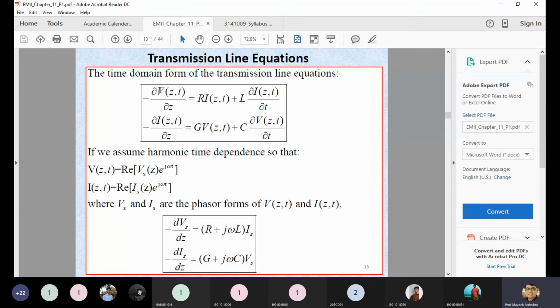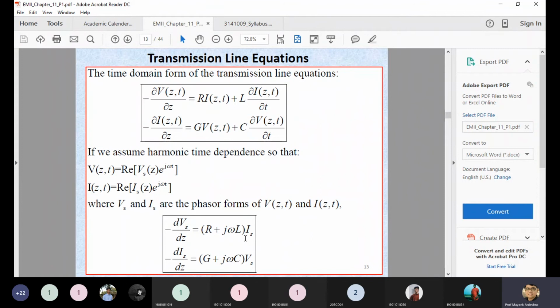You can see the first equation, del V by del Z equal to Ri plus L, and now this del by del T term is equal to j omega. So this equation becomes L j omega I. So what we are getting, you can see the last two equations are mentioned in terms of the frequency domain, or you can consider it as a phasor form. So if it is asked to derive the phasor form of your transmission line equation, then you have to derive till this. Phasor form is nothing but a frequency domain representation.